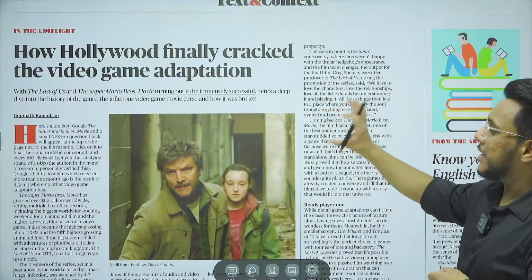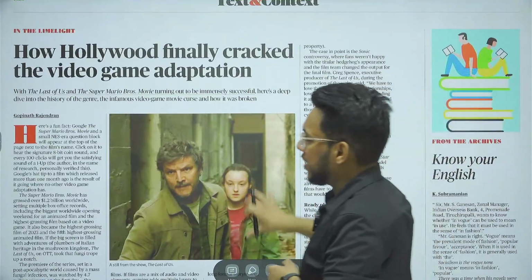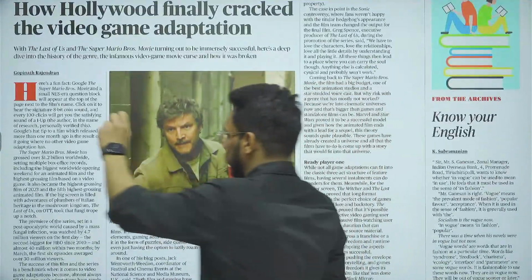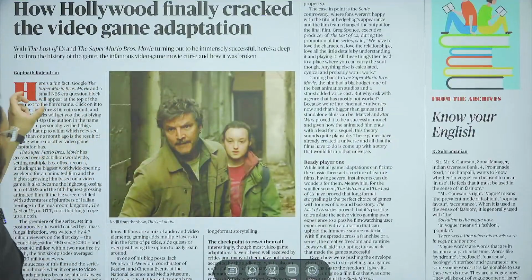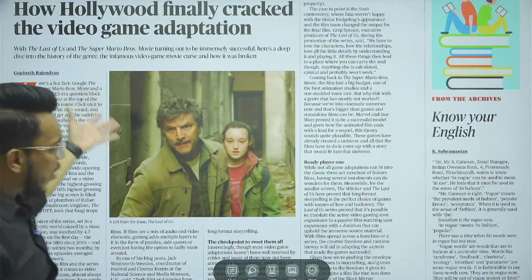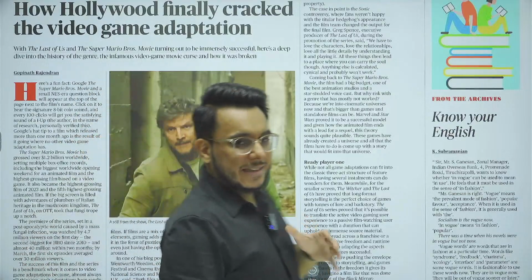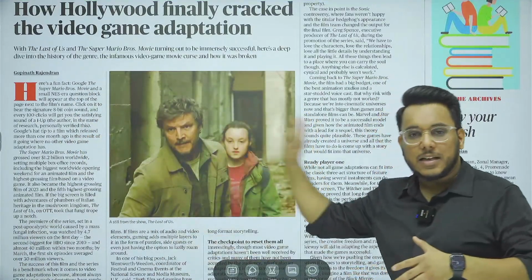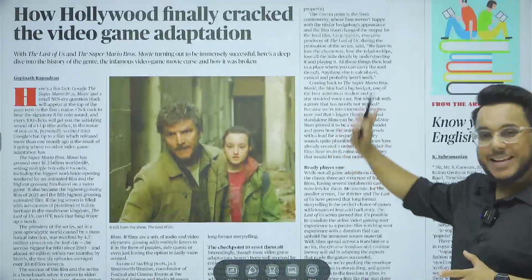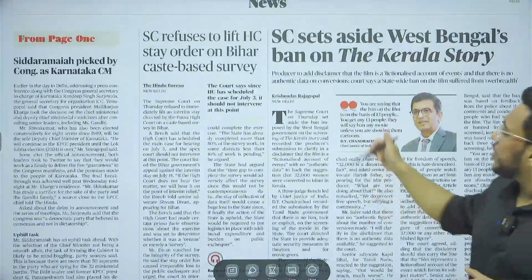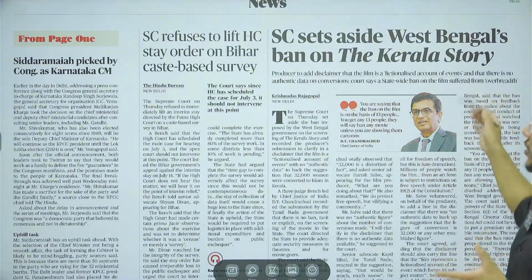How Hollywood finally cracked the video game adaptation. So this article talks about the recent Super Mario Brothers movie and how that movie has performed at the box office, their collections, etc. The article doesn't contain much of substance for the examination, so I'll not recommend you go too much into detail here. Then, moving on, Supreme Court sets aside West Bengal's ban on The Kerala Story.